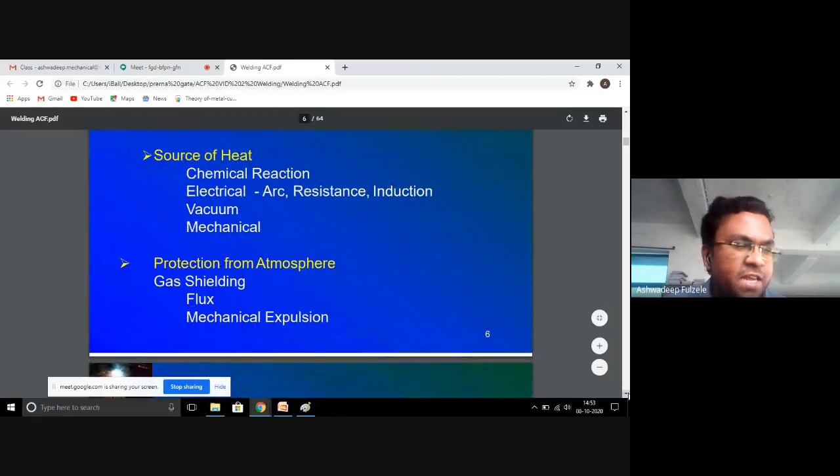For the protection, we provide shielding gases, as we will discuss in tungsten inert gas welding and metal inert gas welding. The flux for protection from the atmosphere is used in submerged arc welding, and there is also mechanical expulsion.